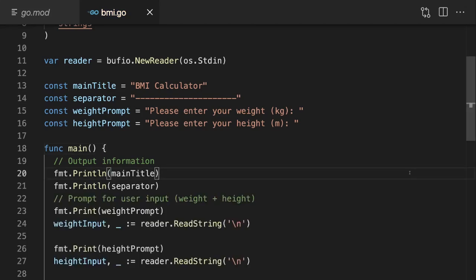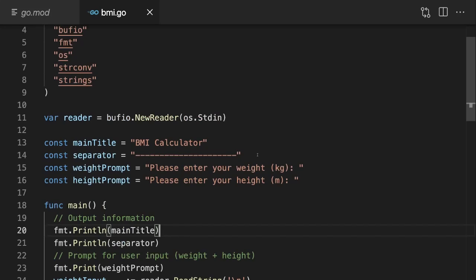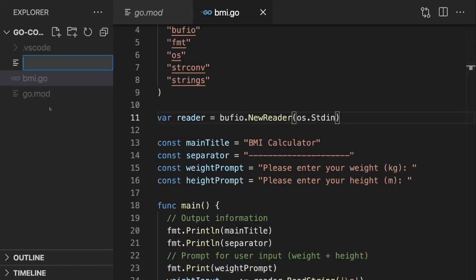Now that we did add those constants, let's conclude this course section and this exercise by splitting that code into multiple files and then also into multiple packages, just to practice this again. And I'll start with my reader here. I'll put that into a separate file, but into the same package. For this, I'll add a new file here next to the bmi.go file, since I'll still add it to the same package.